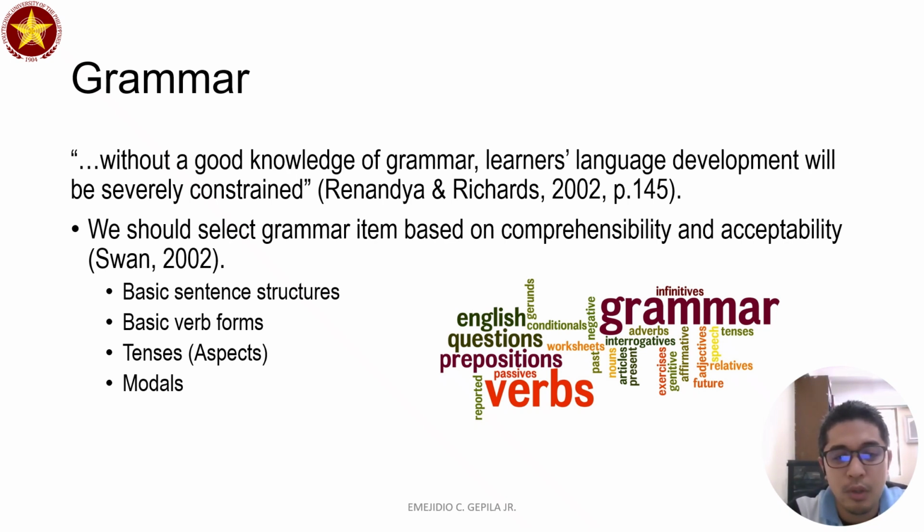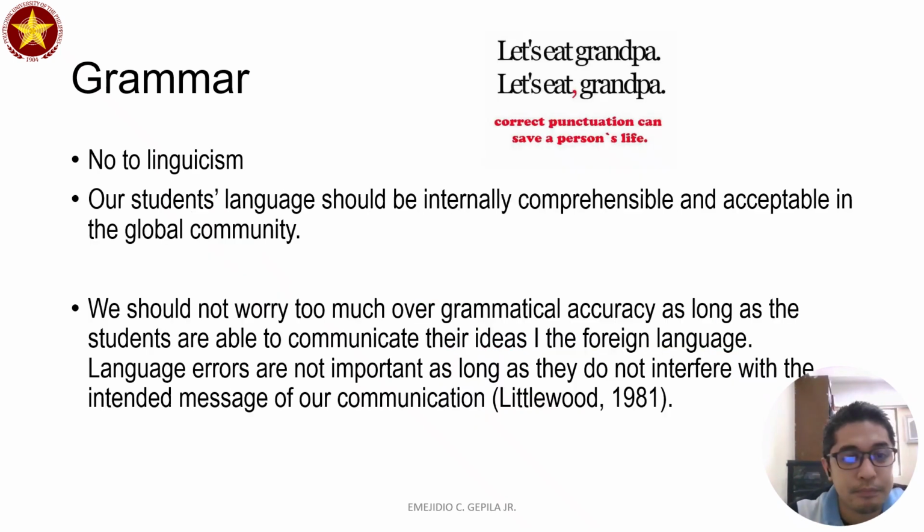According to Swan, we should select grammar items based on comprehensibility and acceptability. According to Swan, there are only a few lessons in grammar that the student must know. Number one, basic sentence structures, basic verb forms, tenses, and aspects and modals. That means if a person is able to know all of these four, the person can actually survive.